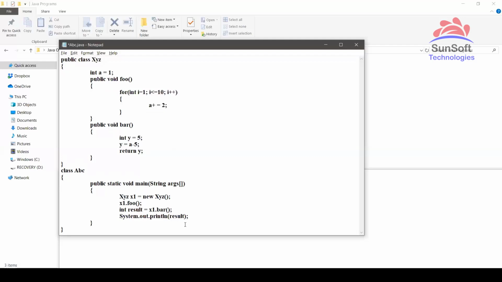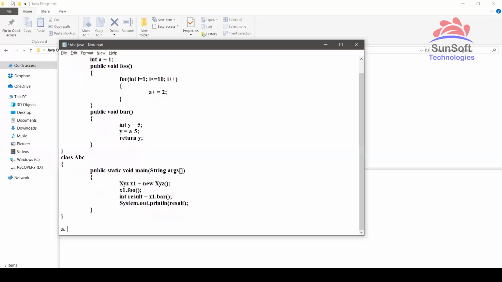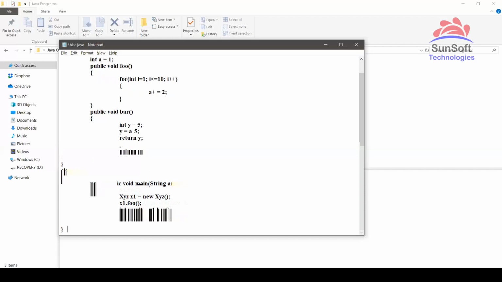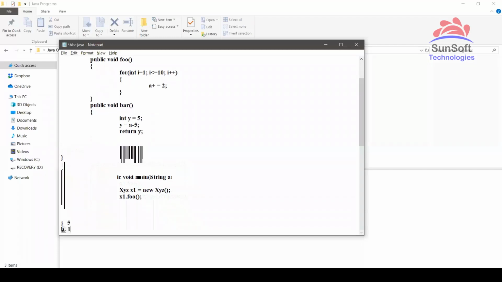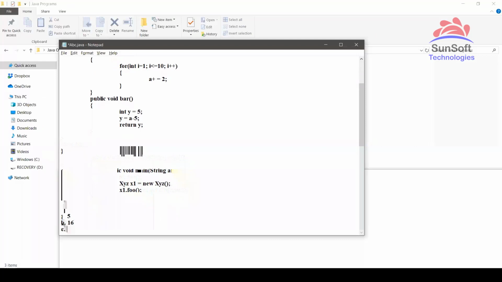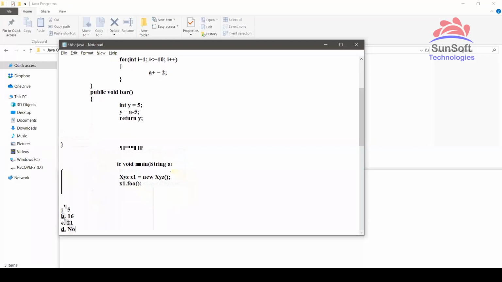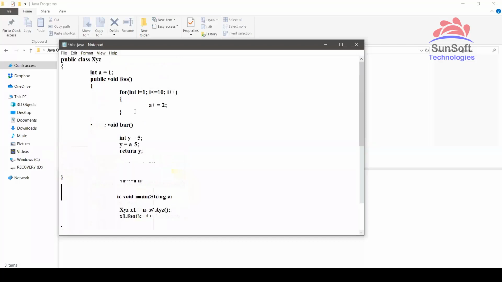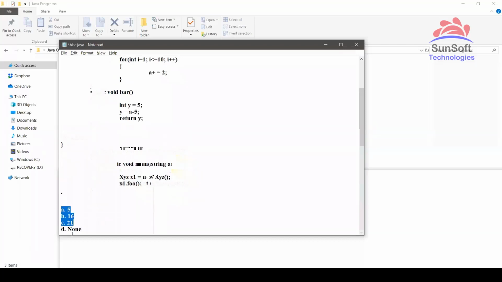There will be 4 options given in the program. A, okay, it will print like 16, or it will print 1 as 5. B option, it will be printing 16. C option, it will be printing 21. And D option, none of these. Likewise, they'll give some 4 options. Now, based on your calculation, whatever result you are thinking will be there. But actually speaking, none of these is the right answer. None means the last, D, is the right answer.